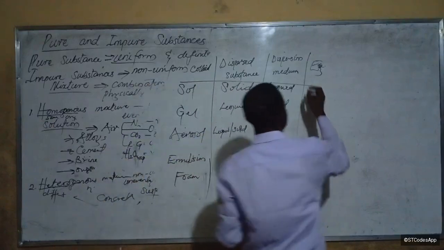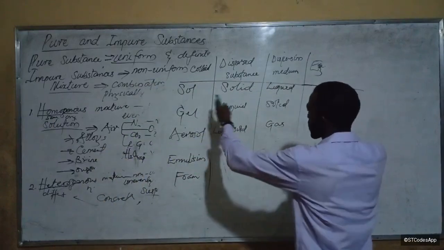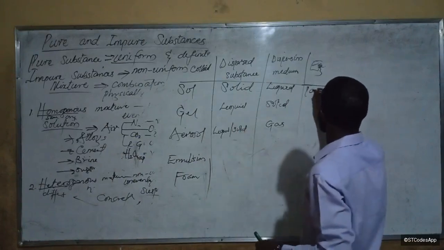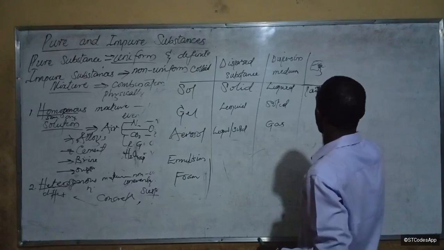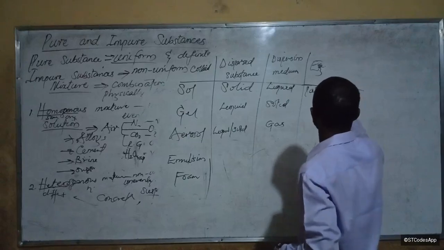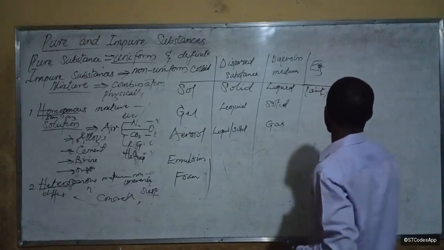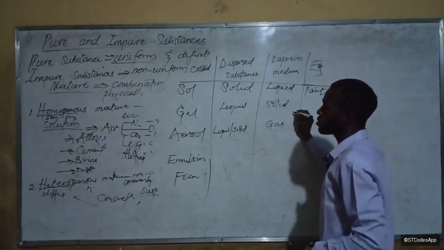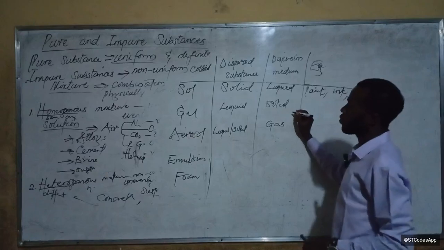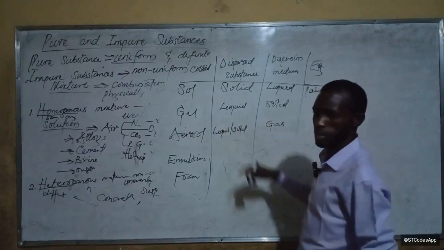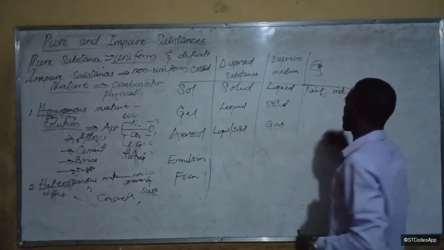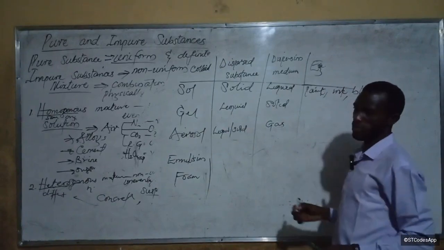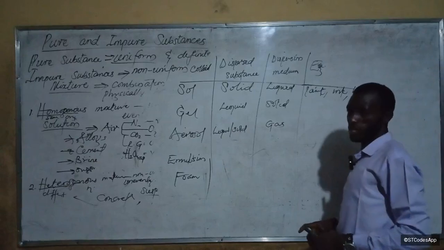Examples of sols now: we have paint, we have ink, we have blood.